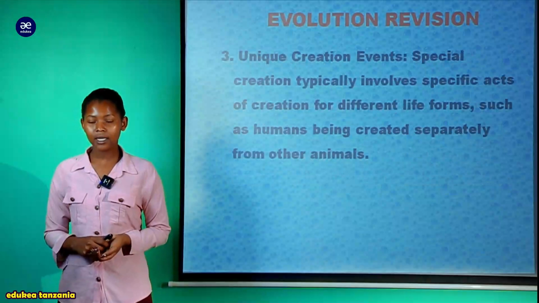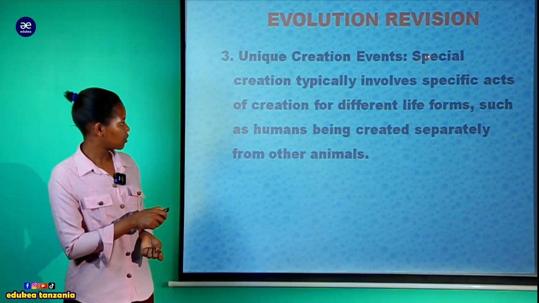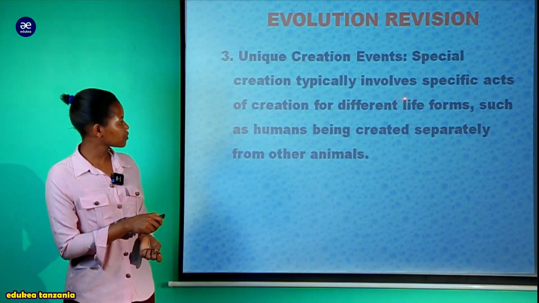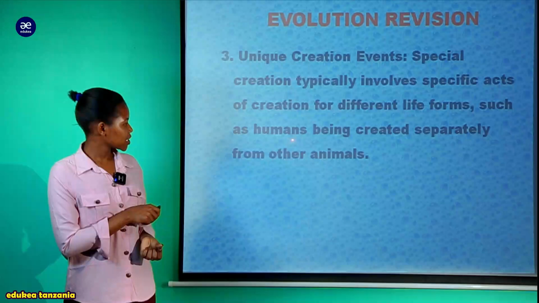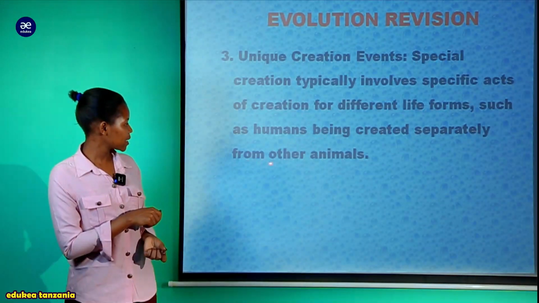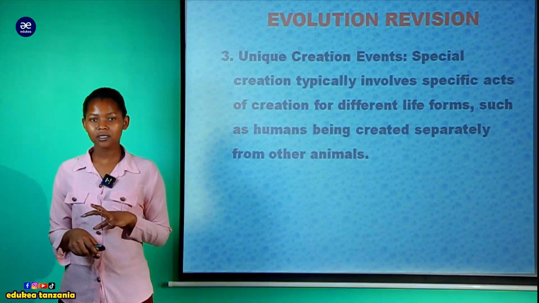And then we can look at another idea, which is unique creation events. Special creation typically involves specific acts of creation for different life forms, such as human beings created separately from other animals. So another idea is that there are unique creation events.